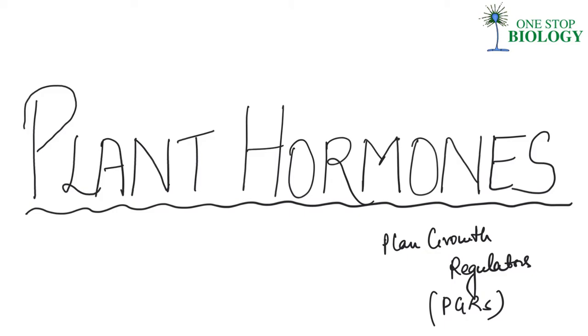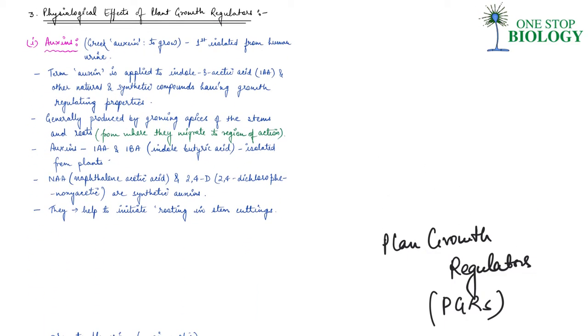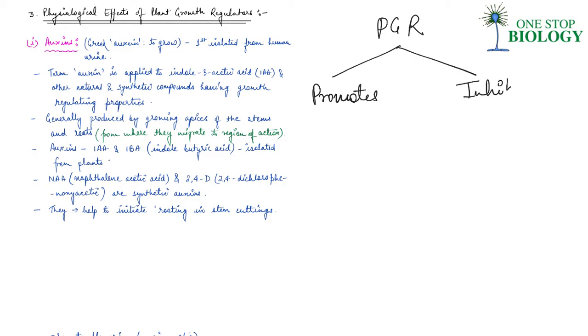So guys, we actually understood that plant growth regulators can be promoters or inhibitors. They can inhibit or promote the plant growth, right? And this applies to even plant hormones.